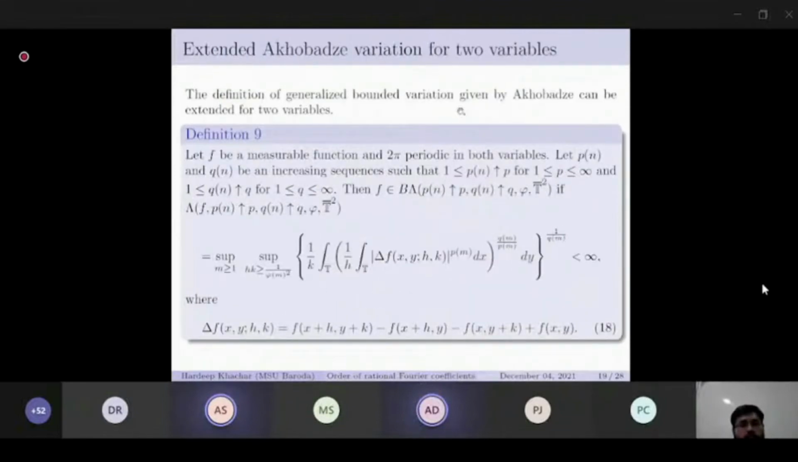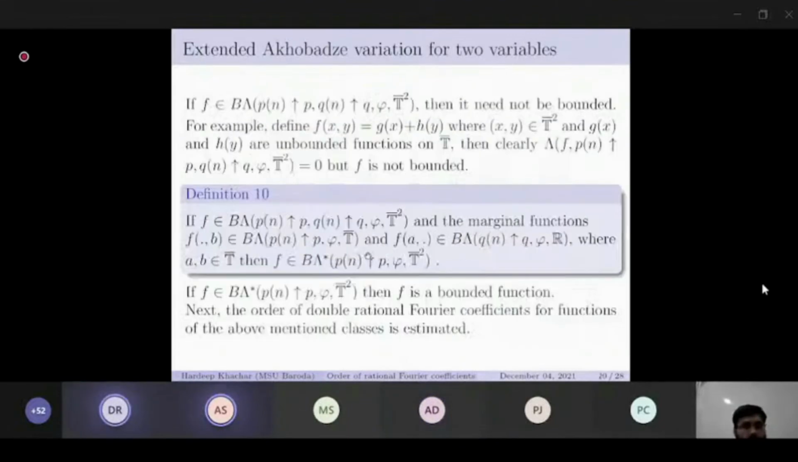The definition of the generalized notion can be extended to two variables. Let f be a measurable function, 2 pi periodic in both variables, and Pn and Qn as previously defined. Then if this variation is finite, where delta is as in 18, we say that f is of B lambda variation. If f is of B lambda variation, then it need not be bounded. For example, define f of x, y equal to g of x plus h of y. Then if g of x and h of y are unbounded on t, clearly the variation is 0 and f is not bounded. So if we define the marginal functions as this, then we say that f belongs to B lambda star BV, and these functions would be bounded.